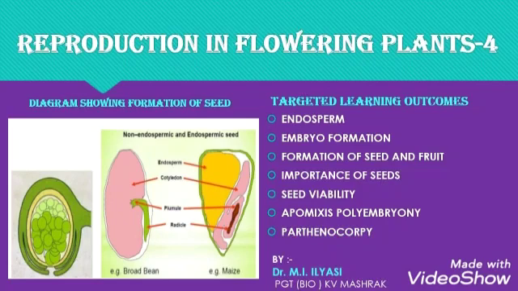Now, we should know about the functions of endosperm. In plants with albuminous seeds, the nutrients in the endosperm help in early seedling growth. Endosperm provides nutrition to the developing embryo.